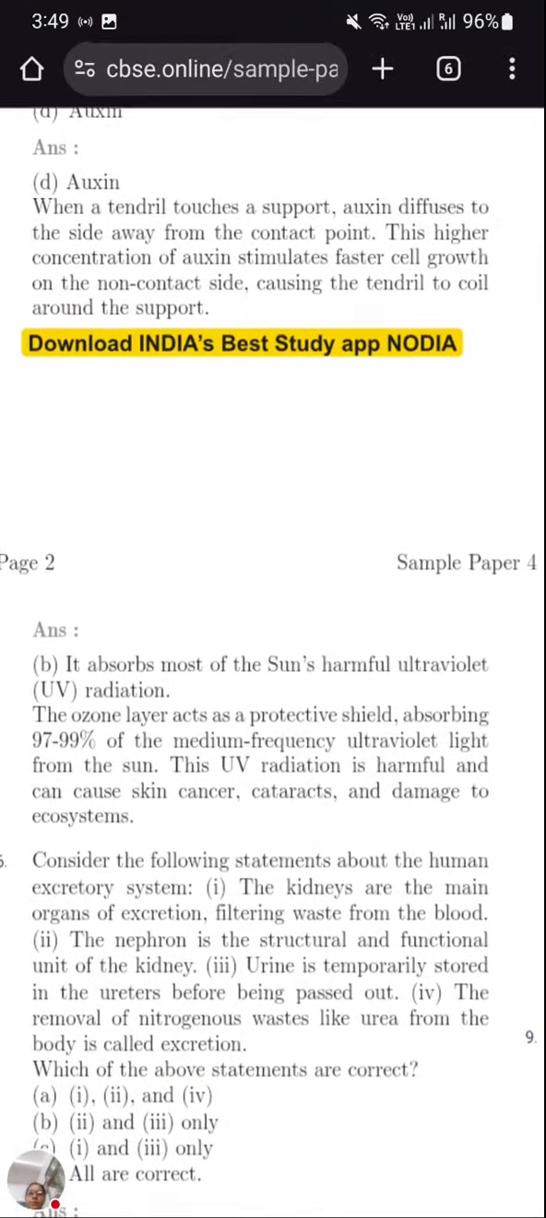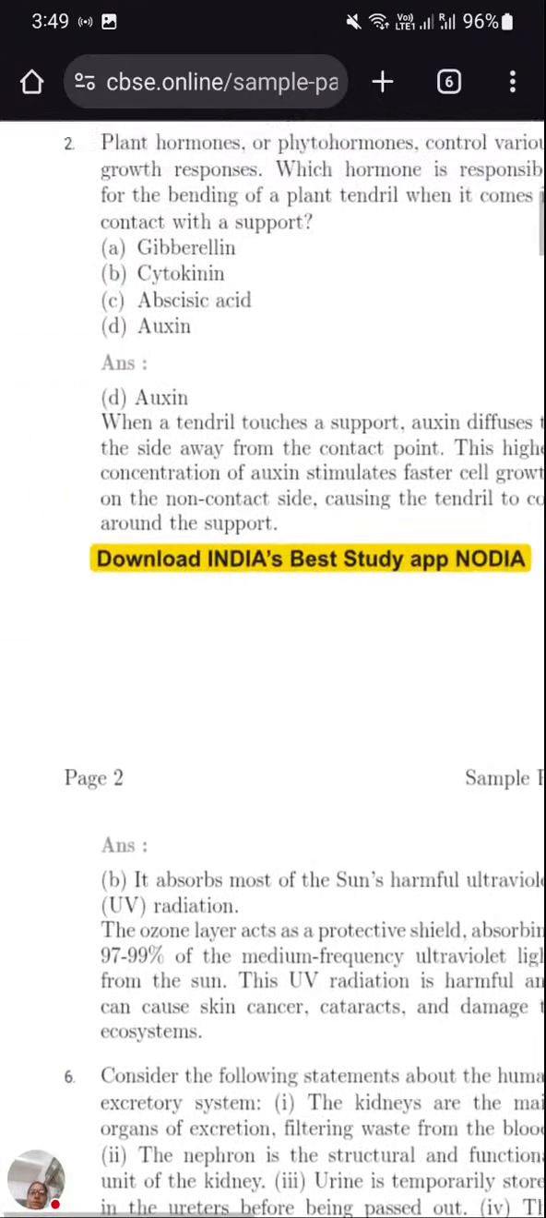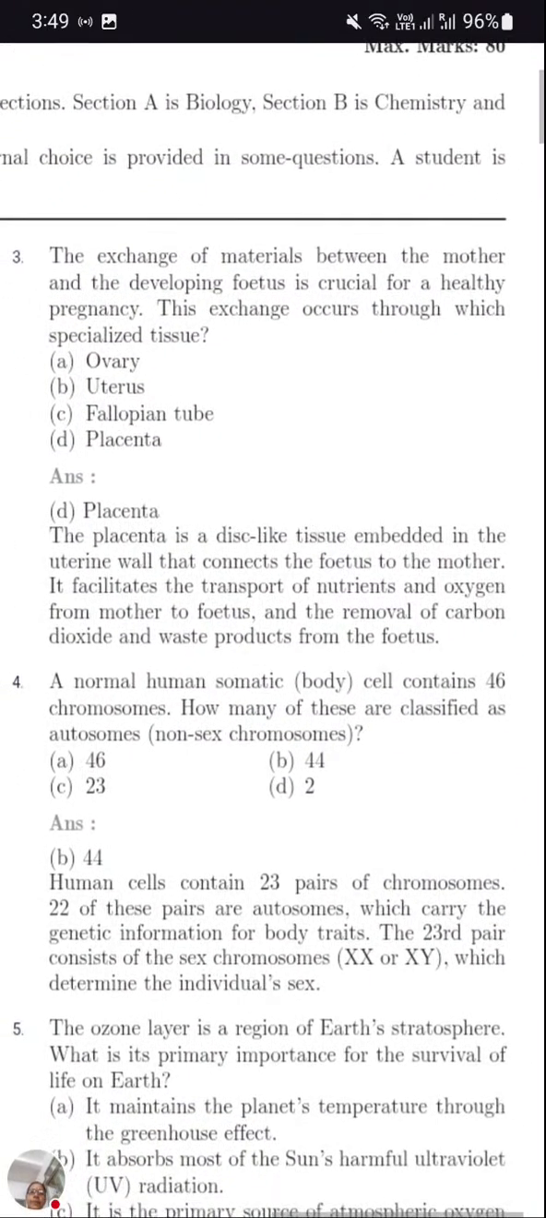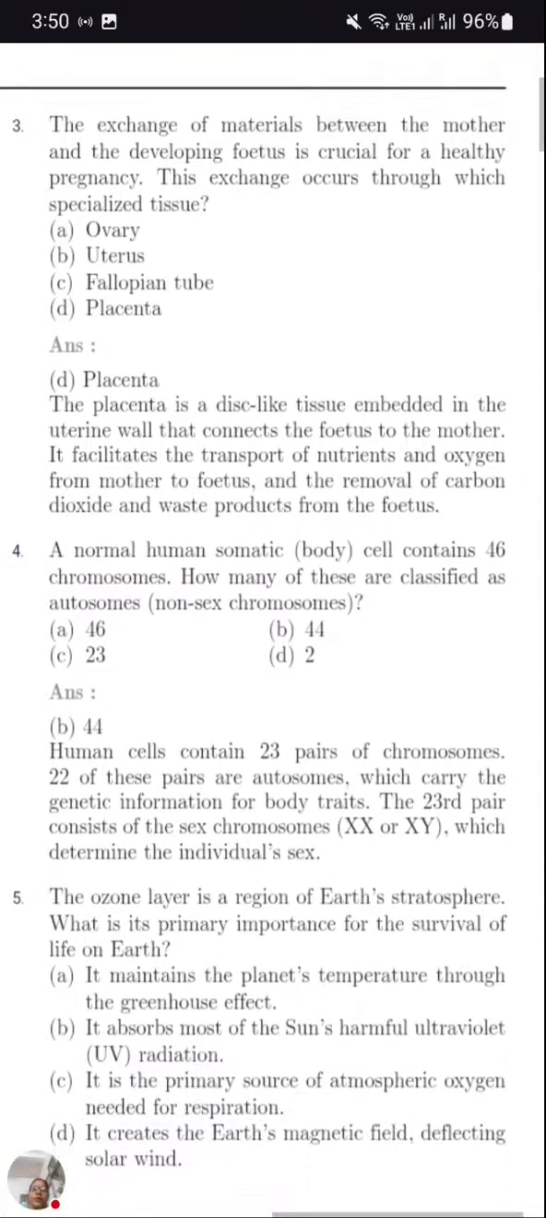Now the next question. This one was our second question. So let's move with the third question. Exchange of materials between mother and developing fetus is crucial for a healthy pregnancy. This exchange occurs through which specialized tissue? Placenta. You need to learn the definition of placenta. What is placenta? Placenta is a disc-like tissue embedded in the uterine wall that connects the fetus to the mother. It is fixed in the uterine wall, and it fixes the fetus with the mother.